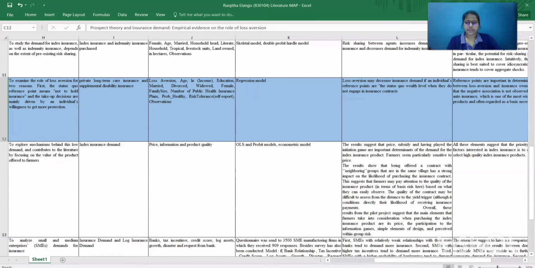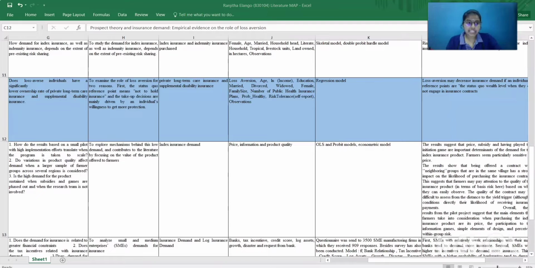To simplify this article, a person who is loss averse means that they don't want any loss. So that kind of person will likely purchase fewer insurance policies compared to a non-loss-averse person. If a person is scared of loss, they will purchase less insurance, which affects the demand for insurance in the public. So that's the literature map that I would like to explain here.